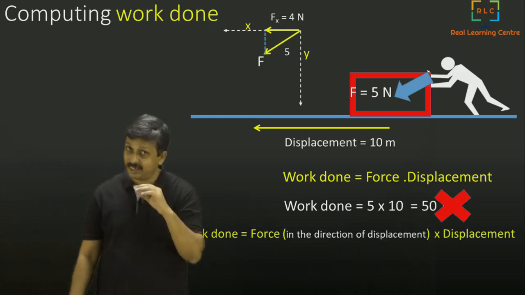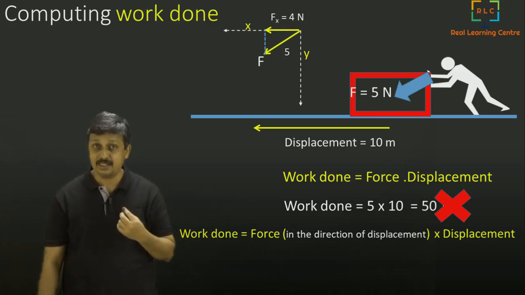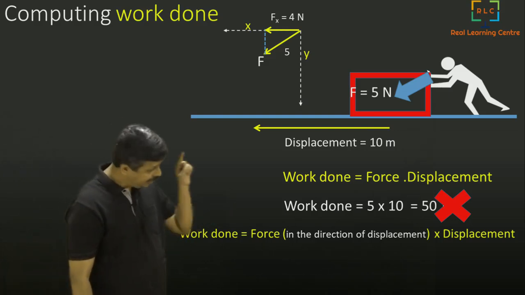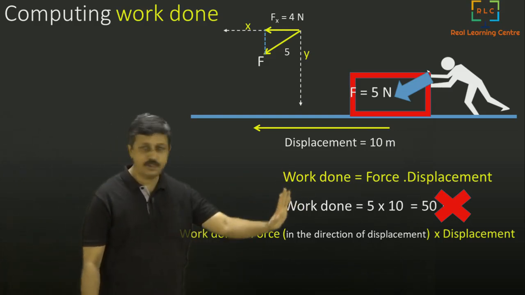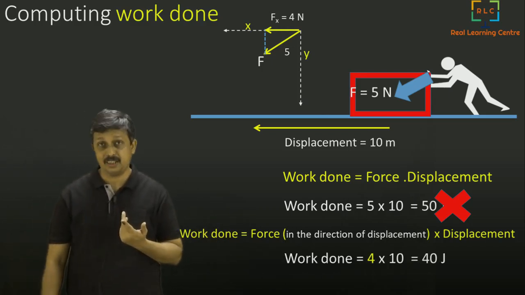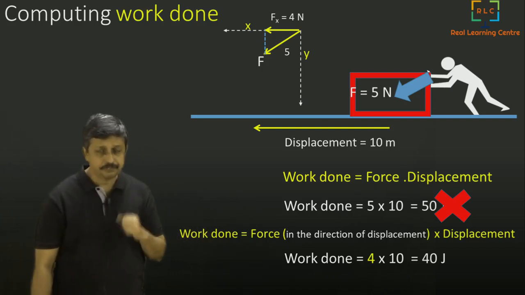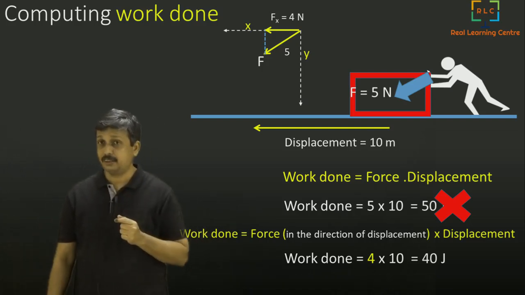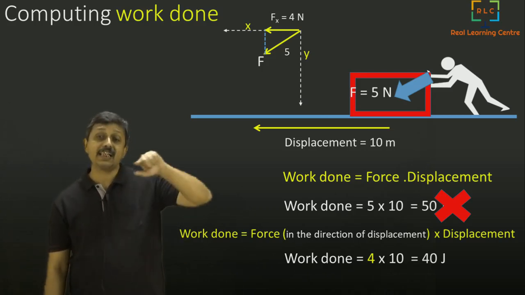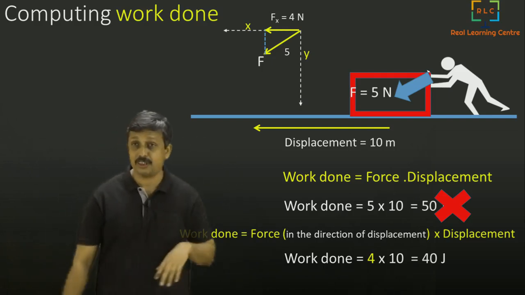So now I will write my work done equation a little differently. I will write it as work done is equal to force in the direction of the displacement into displacement, and I will say work done is equal to 4 into 10, which is actually 40 joules. Now that is one way of doing it. So what did I do here? I took the force in the direction of the displacement, and I measured how much it is by drawing a perpendicular to that.